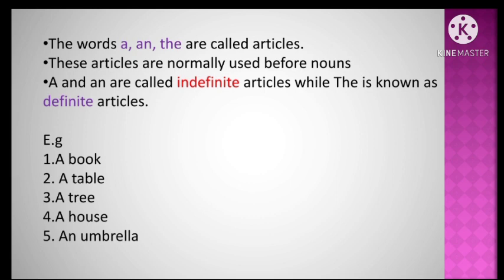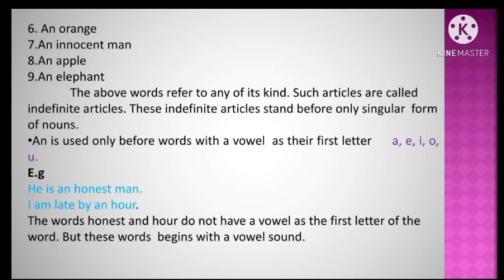So, a and an are called indefinite articles while the is known as definite articles. So remember, a and an are called indefinite articles while the is known as definite articles. Example, a book, a table, a tree, a house, an umbrella, an orange, an innocent man, an apple, an elephant.